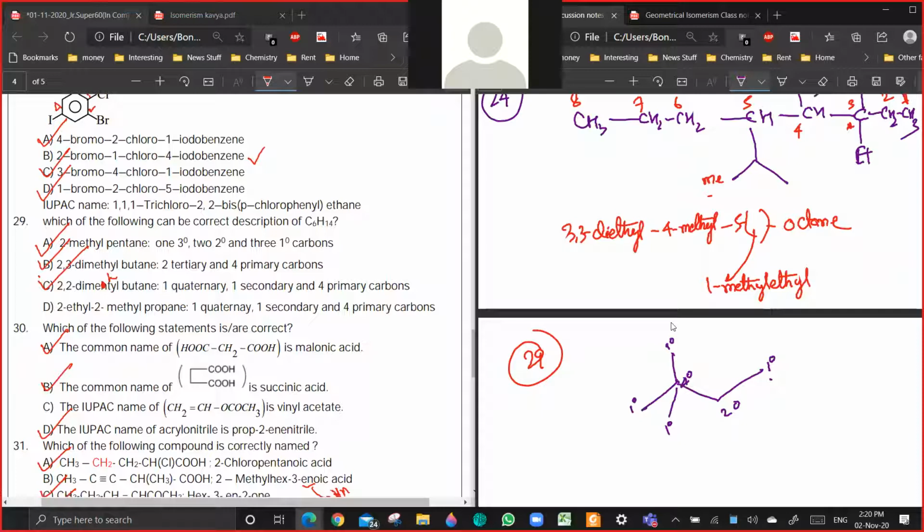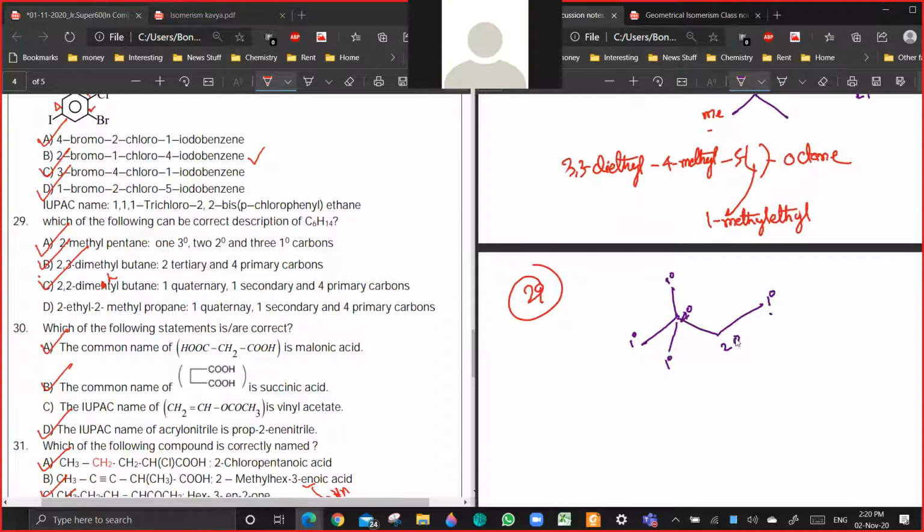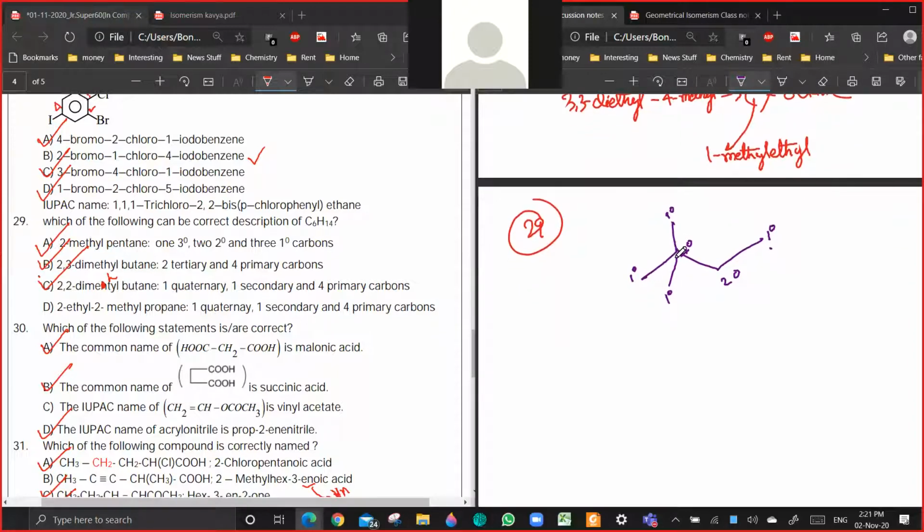Yeah, D is also correct, no? The name is not correct. That's why. Are you getting a point? In a three-membered ring, just write it down. So this is propane. At the second carbon, you have ethyl and methyl.